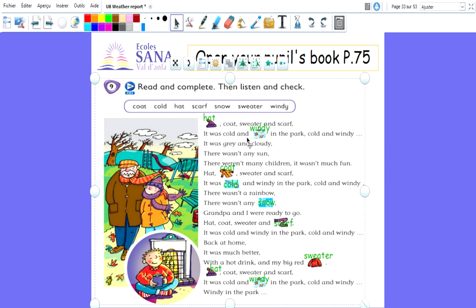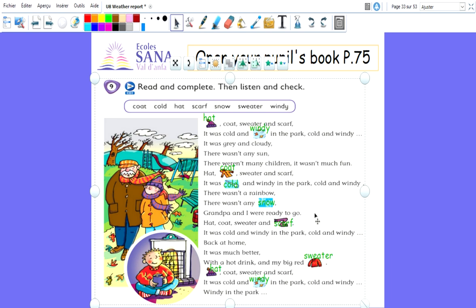It was cold and windy in the park. Cold and windy. It was gray and cloudy. There wasn't any sun. There weren't many children. It wasn't much fun. Hat, coat, sweater and scarf. It was cold and windy in the park. Cold and windy. There wasn't a rainbow. There wasn't any snow. Grandpa and I were ready to go.